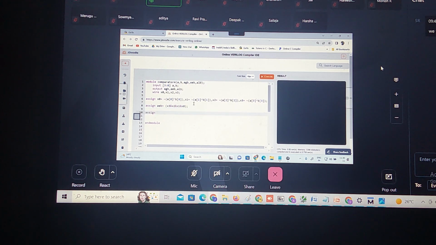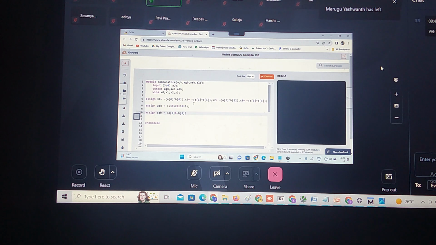Again, assign A is greater than B equal to what? What is A greater than B? A of 3 and not of B of 3.